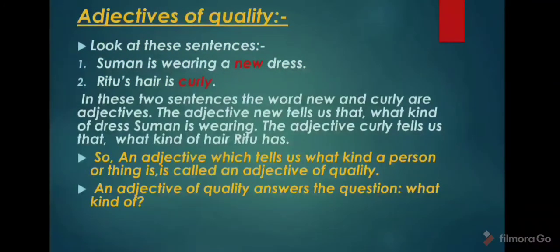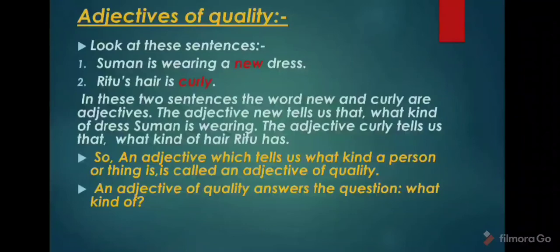Now, look at the adjective of quality. Look at these sentences. Suman is wearing a new dress. Ritu's hair is curly. In these two sentences, the words new and curly are adjectives. The adjective new tells us what kind of dress Suman is wearing: a new dress. The adjective curly tells us what kind of hair Ritu has: curly hair.